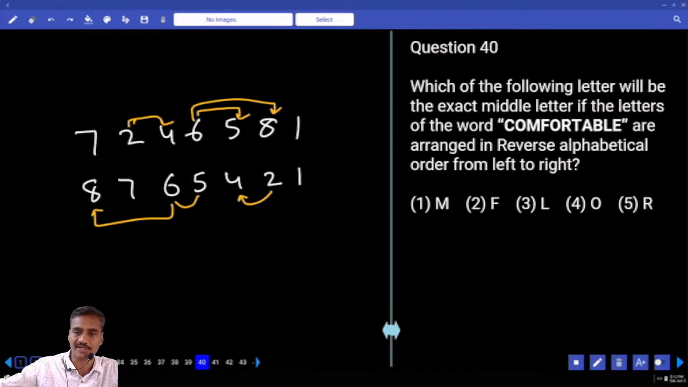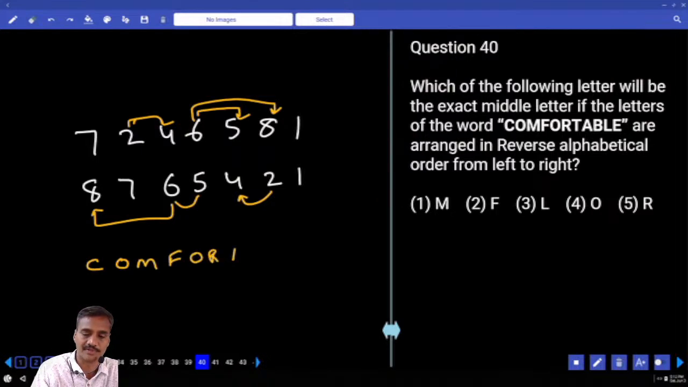Which of the following letters will be exactly the middle letter? Letters of the word are arranged in reverse alphabetical order. What is the word we have? C-O-M-F-O-R-T-A-B-L-E. In this word comfortable, first we need to arrange all these letters in alphabetical order.